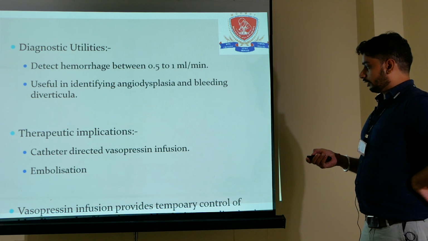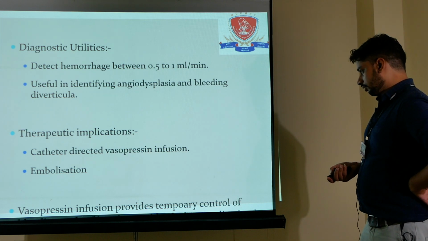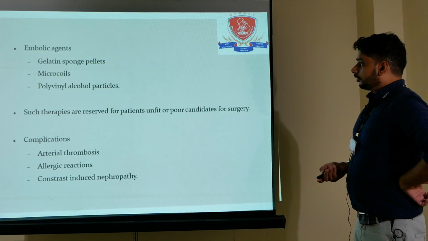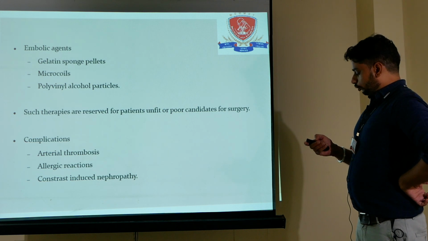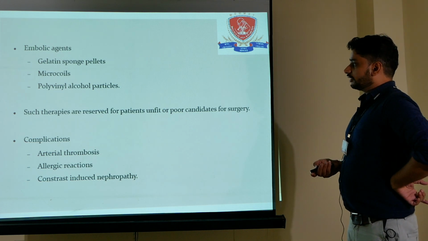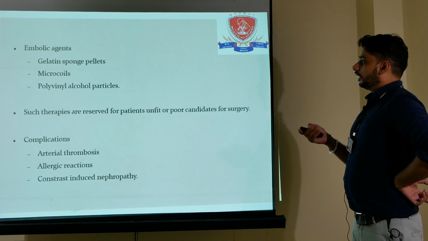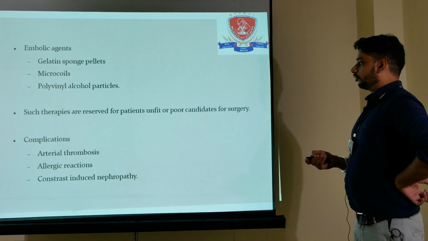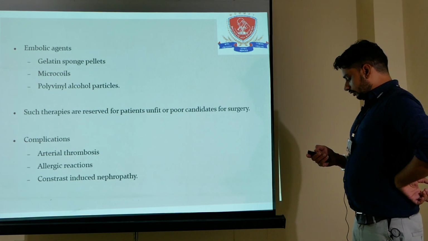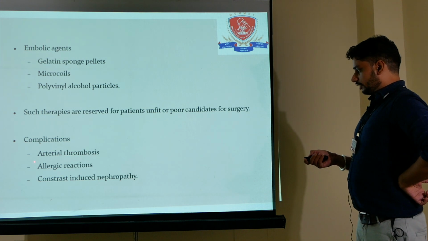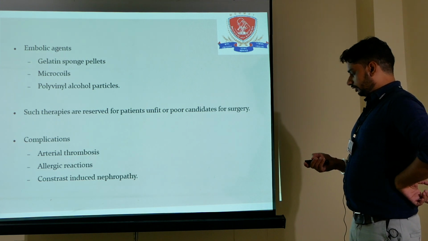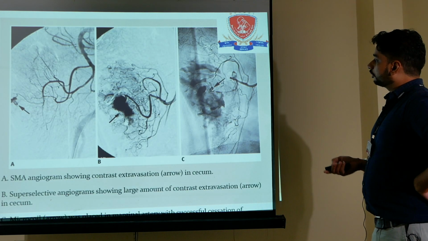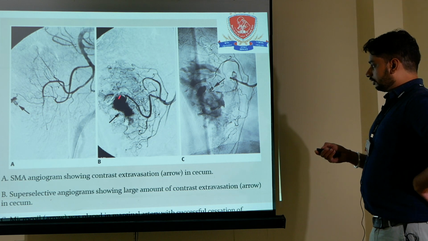The therapeutic uses are catheter directed vasopressin infusion and then embolization of the bleeding vessels. We can put these embolic agents into the bleeding points, and the embolic agents are gelatin sponge pellets, microcoils, polyvinyl alcohol particles. But this modality has some complications like arterial thrombosis, allergic reactions, and contrast induced nephropathy. It's showing the SMA angiogram showing the contrast extravasation here and here.